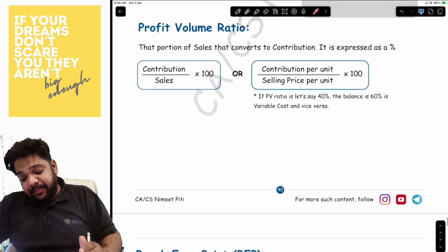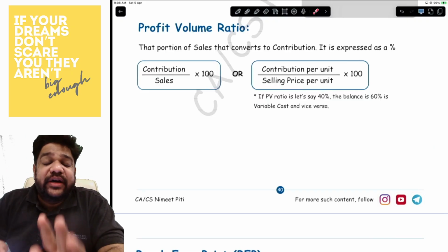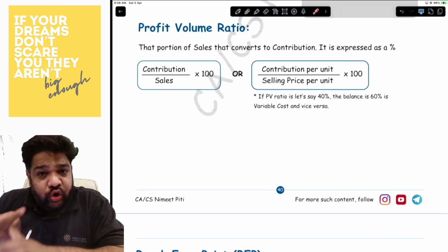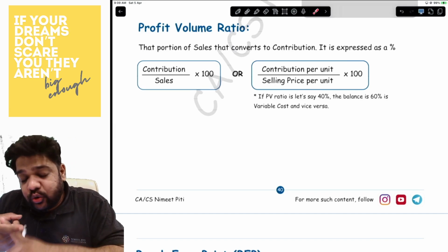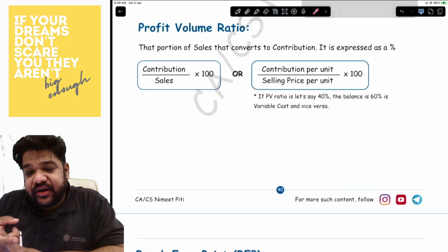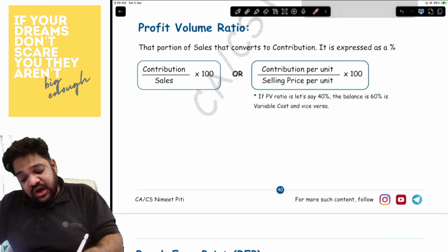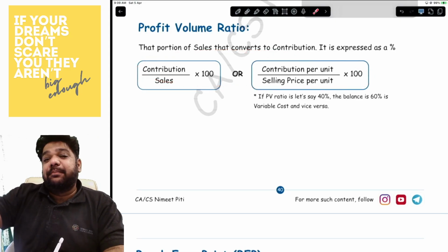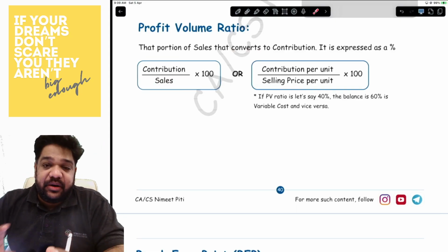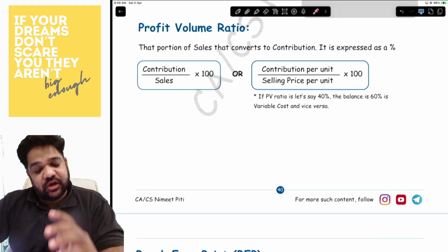Okay. Now, PV ratio, there are multiple methods of PV ratio. Right now, you need to know only two. Either you do it on totality basis or per unit basis. So, if it is on totality, you will do contribution upon sales into 100. If you want to do on per unit basis, it will be contribution per unit upon selling price per unit into 100. So, this is your PV ratio, and whatever is the PV ratio, the balance will become the variable cost. Okay.